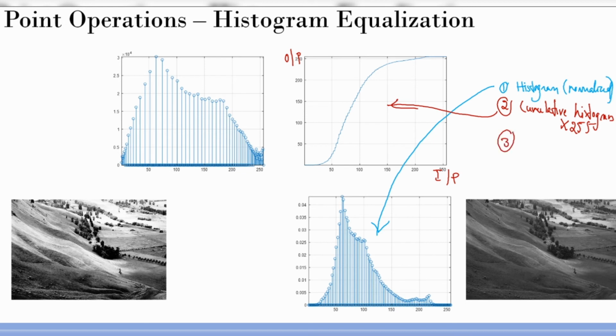So third step is use the cumulative histogram as a transfer function. What do you mean by transfer function is exactly this: J of xy is equal to f of I of xy, right? Here what is I?